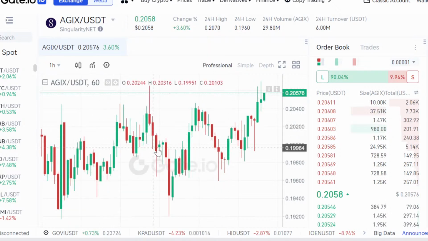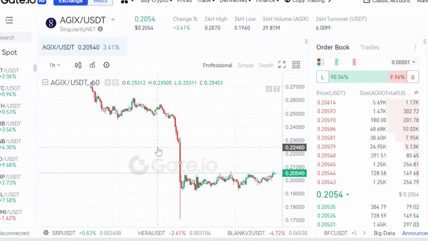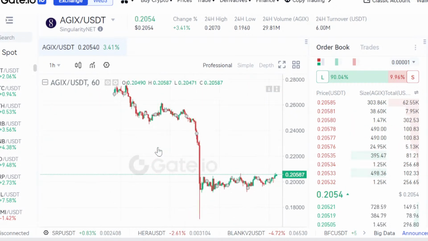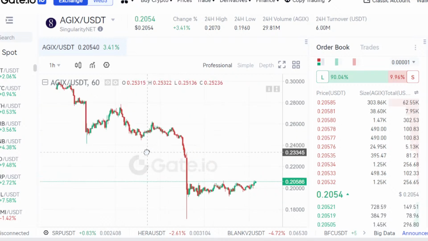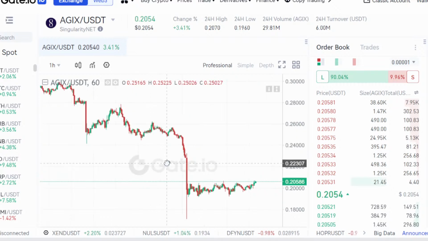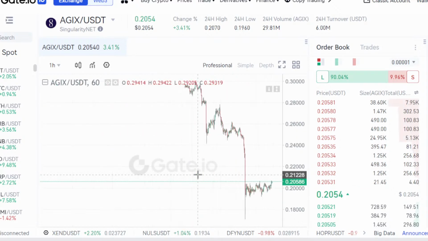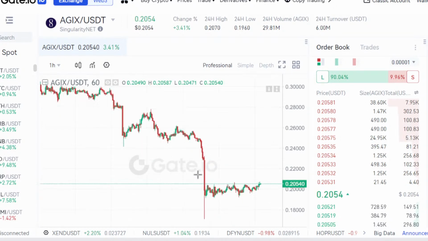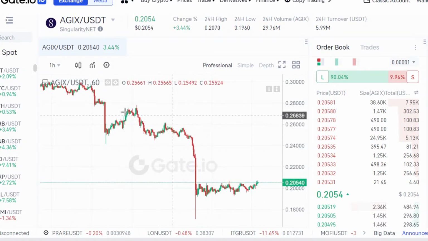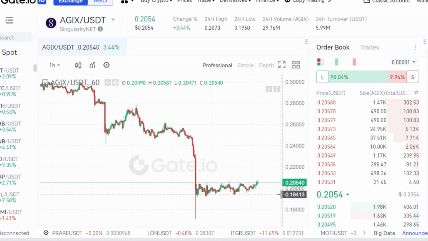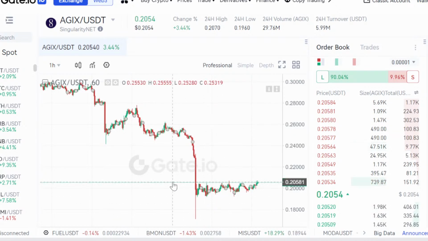Now, based on this diagram, let's get to the basic analysis of this project, of this token. You can see how it is here. It came down. What has been the lowest it has gone to? It came down here, ranged here, and came back up.